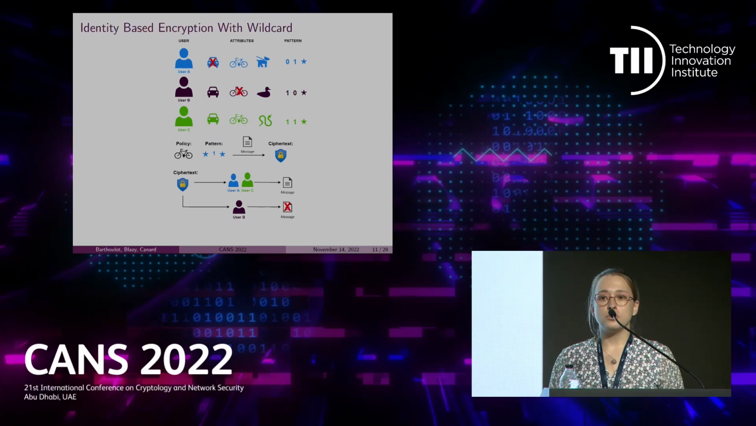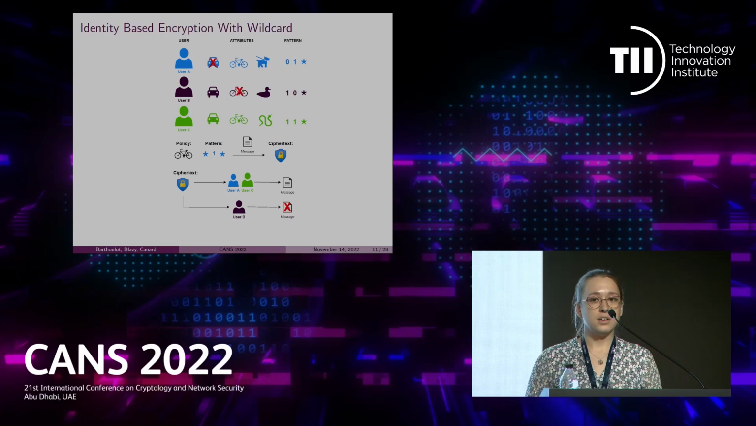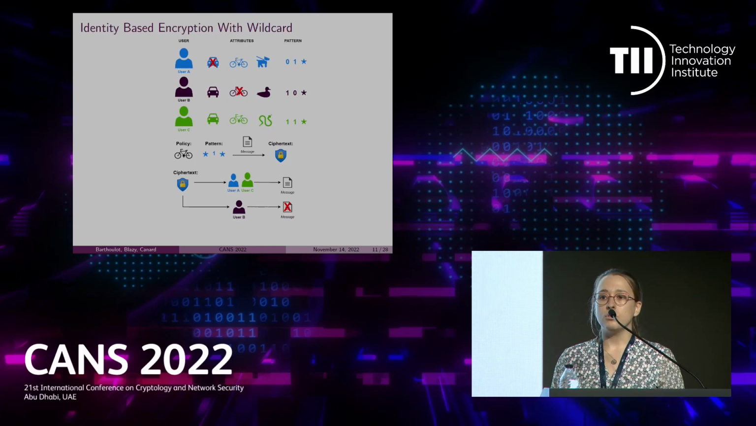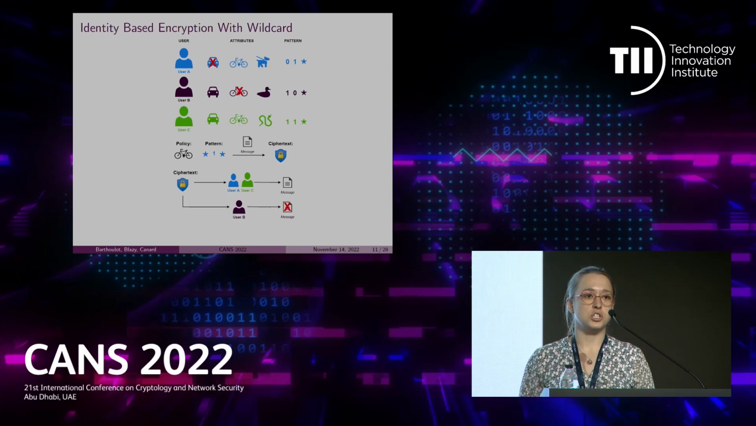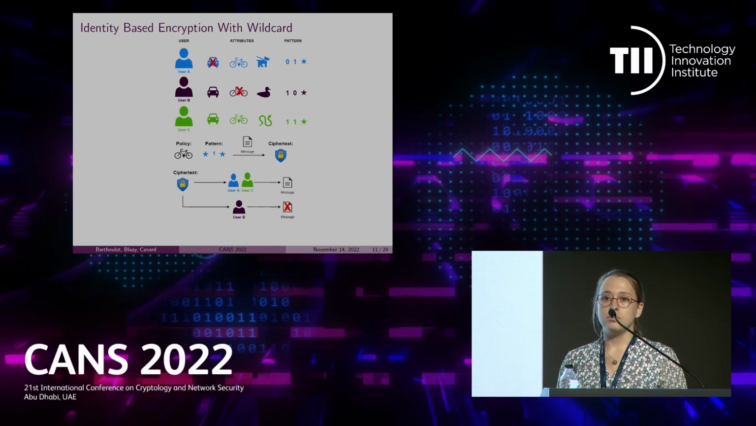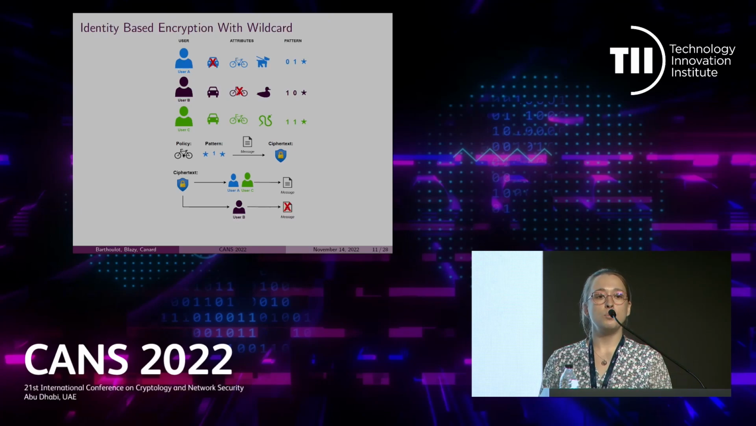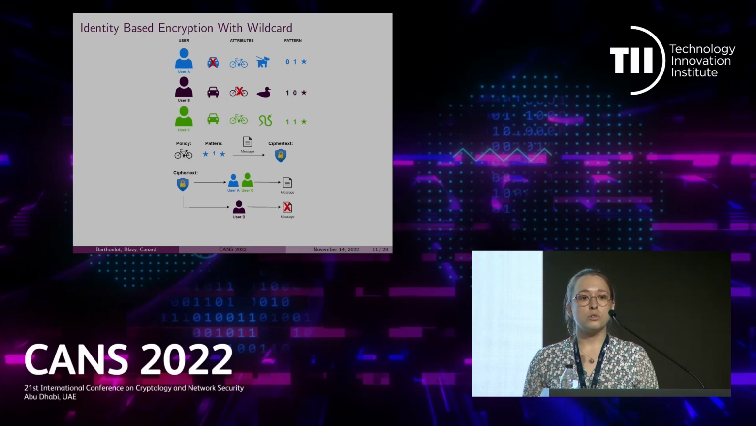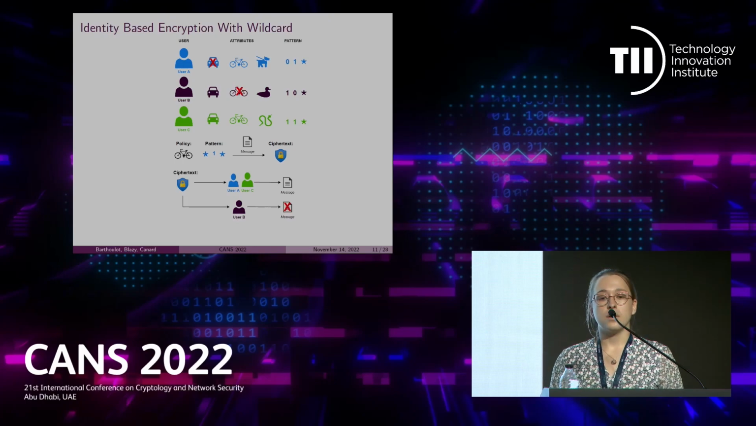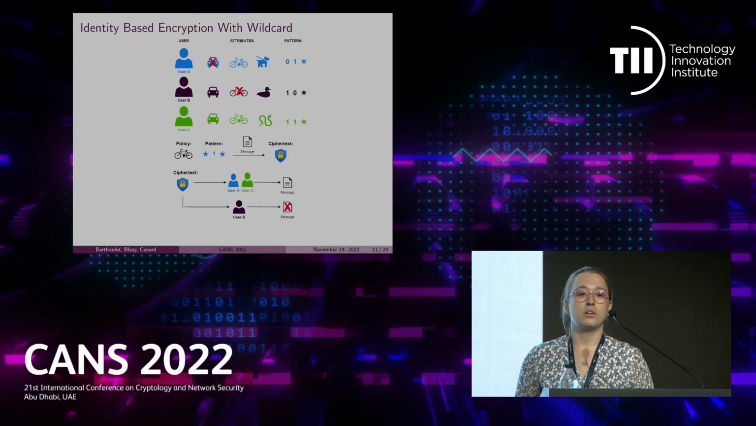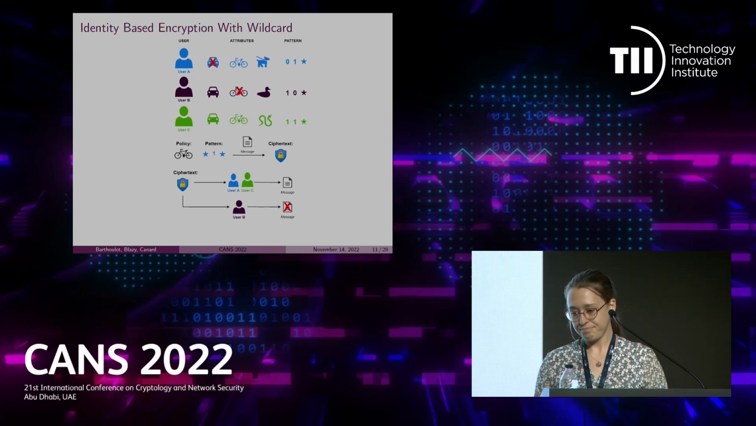Now, suppose that we want to encrypt a message for users having a bike. Then we will associate to the ciphertext a pattern that will be equal to 1 at the second position. And as we do not pay attention to the value of the other attributes, we will put the wildcard symbol at the first and the third position of this pattern. Doing so, only users that have also a 1 at the second position of their pattern, meaning that they have a bike, can recover the message. Therefore, only user A and C, as expected, can recover the message from the ciphertext.